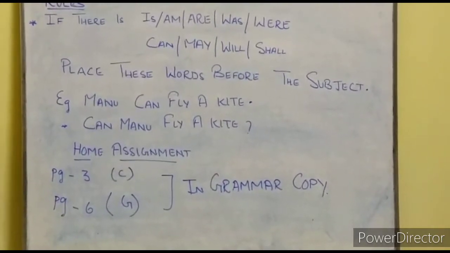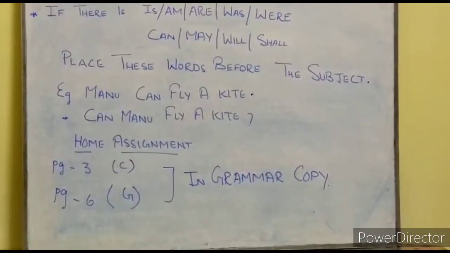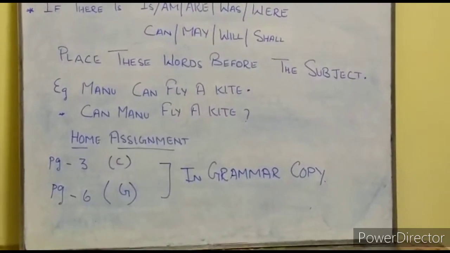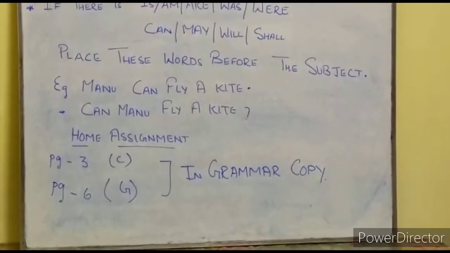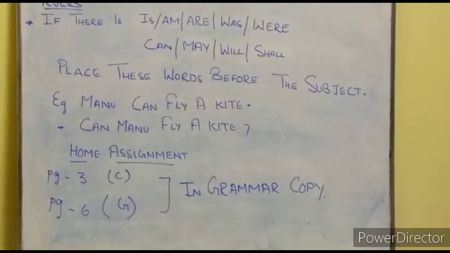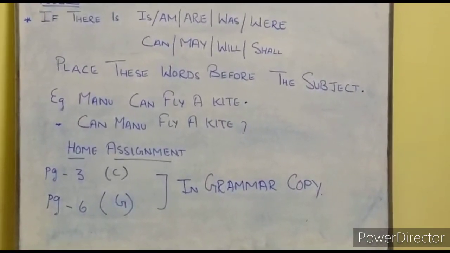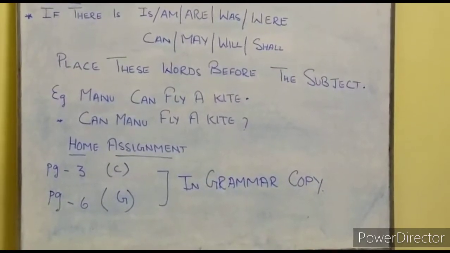Hope students, you have completed the blackboard work. Now your home assignment, page number 3 in your grammar book, you have to do exercise C, and page number 6, question number G. These two exercises are from the grammar book and you have to copy down these in your English grammar copy.